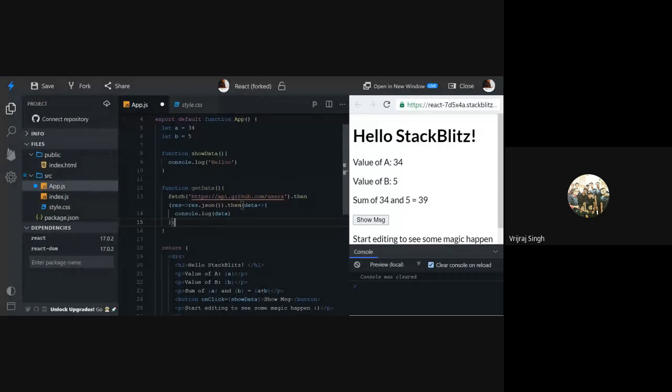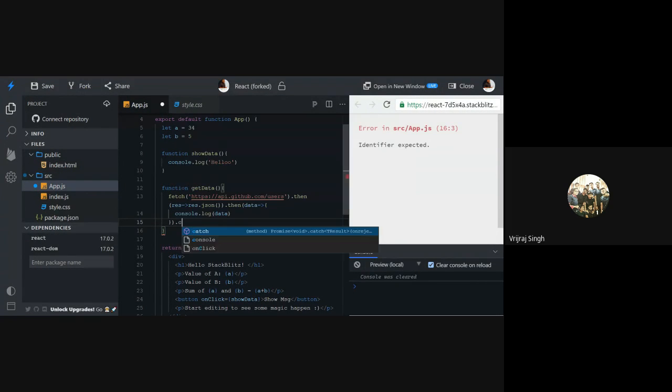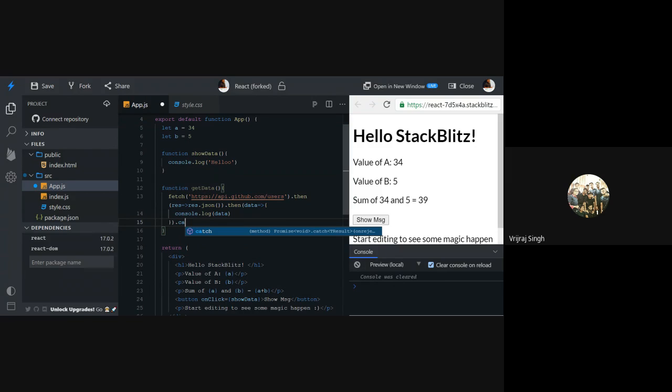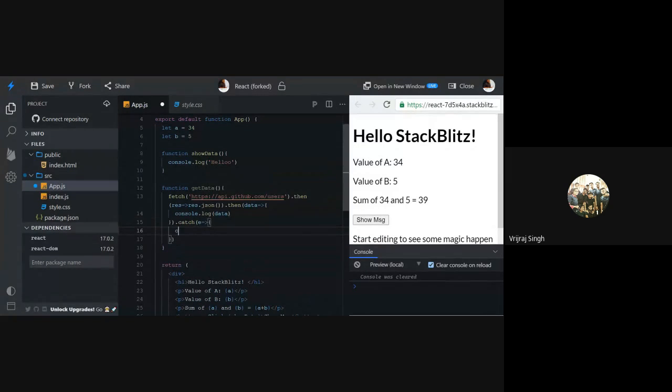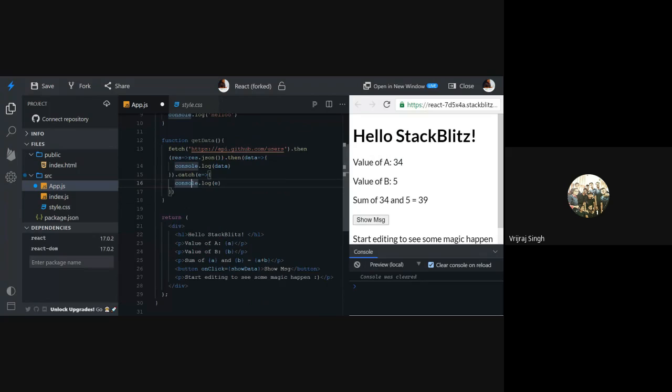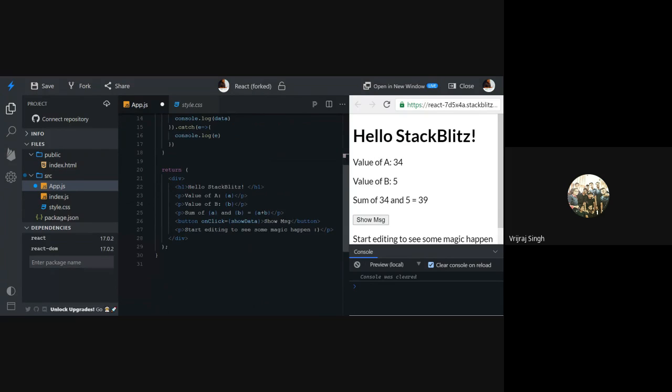Okay, and if there are any technical issues, maybe if this promise is rejected, you can handle it with the help of a catch block. So here we have a catch block, and you can print the error with the help of console.log, and that's it. So now you need to call this API. So you need to call these functions. How can we call these functions?